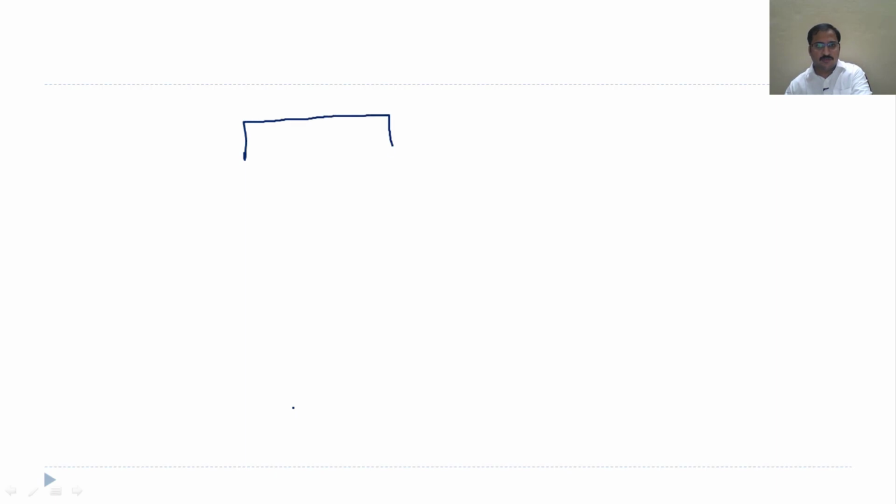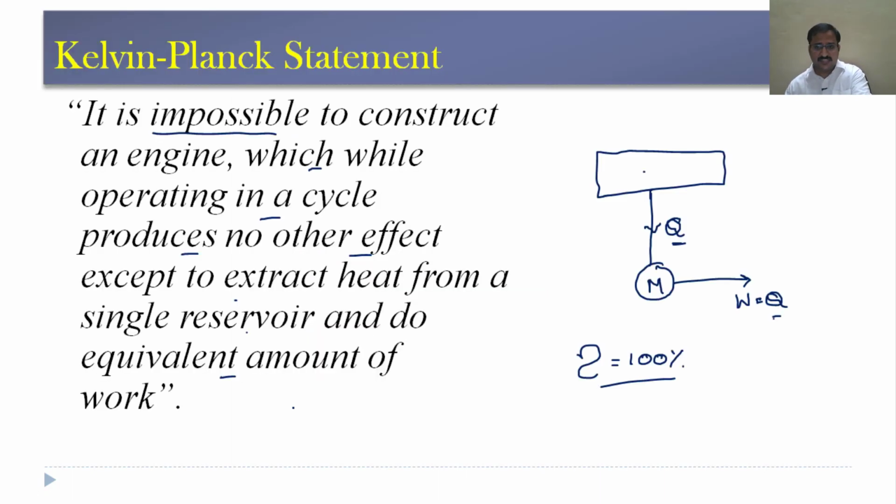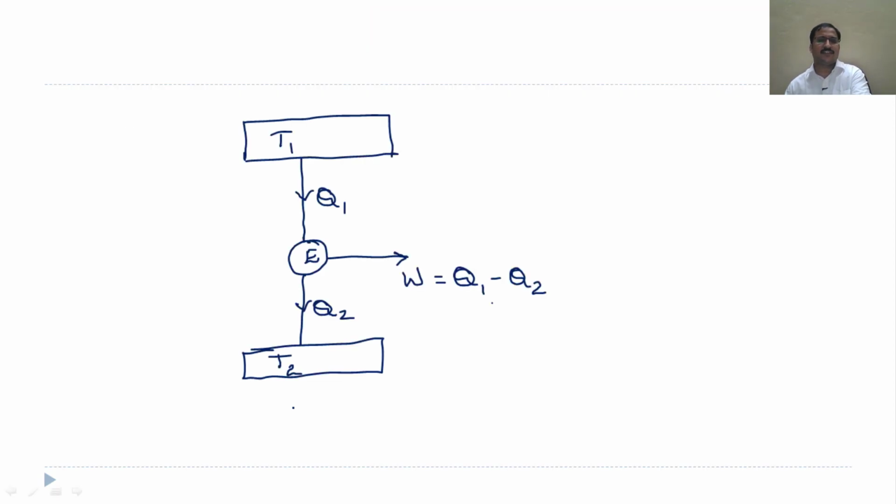So one should be at higher temperature, from which heat must be extracted by this engine and should produce work output by rejecting certain amount of heat to another reservoir. So that means the amount of work output that we are going to get will be heat supplied minus heat rejected. So these kind of engines can exist, but no engine can have this 100% efficiency.